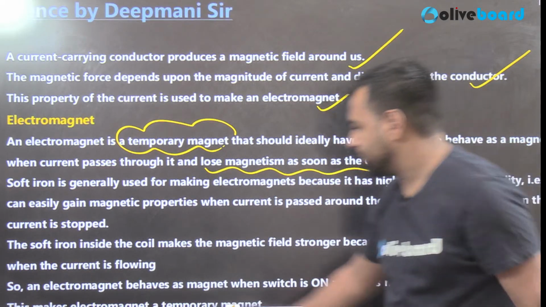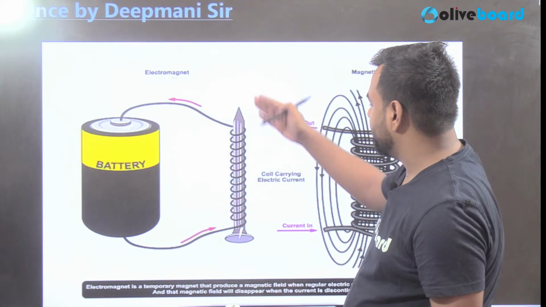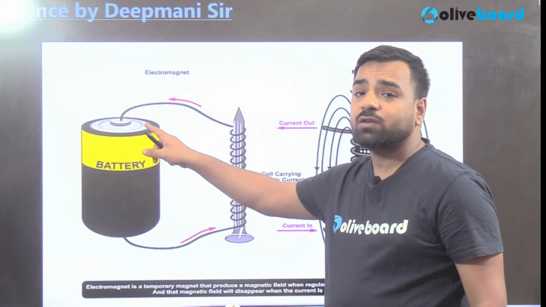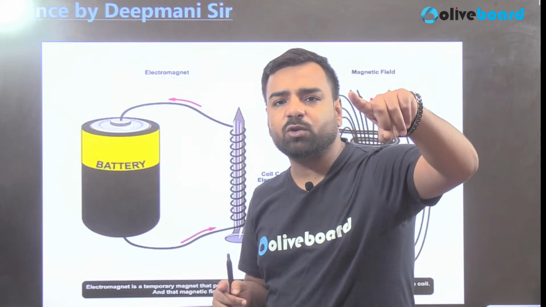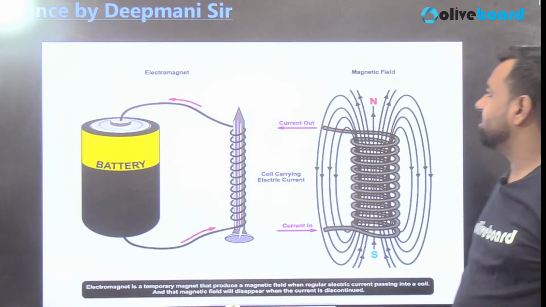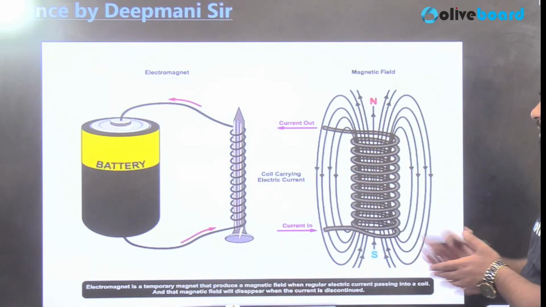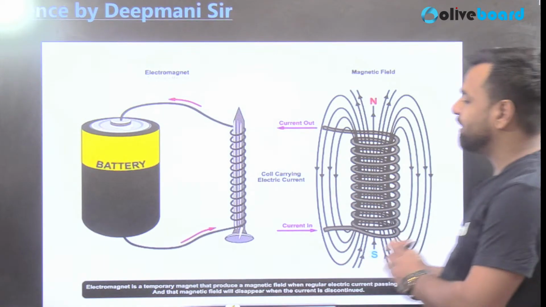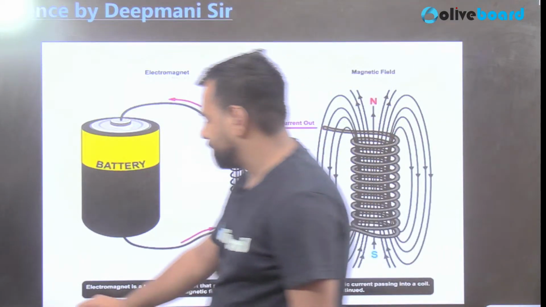I'll just show you the structure. This is the structure. Here a battery is connected, and because of the potential difference, as we know, current always flows from higher potential to lower potential. That can be understood here. That's the structure showing the solenoid part. So this is an electromagnet, and it's a temporary magnet because it will lose its magnetic property once the current supply is turned off. Okay, next, what is the next question?